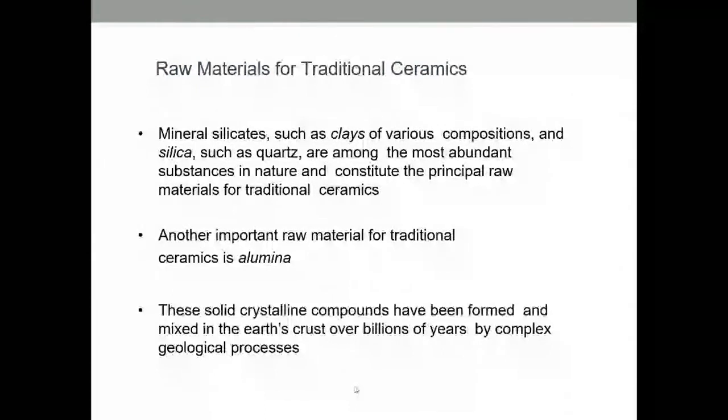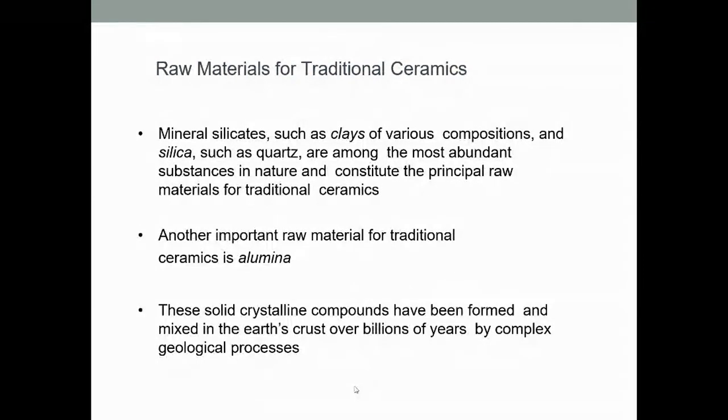Okay. So the next thing is raw materials for traditional ceramics. It includes mineral silicates such as clays of various compositions, then silica, which is also known as quartz.